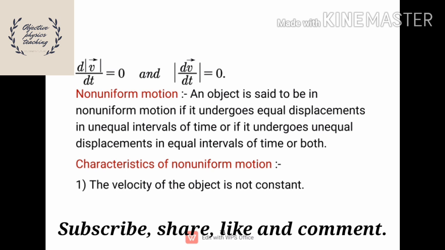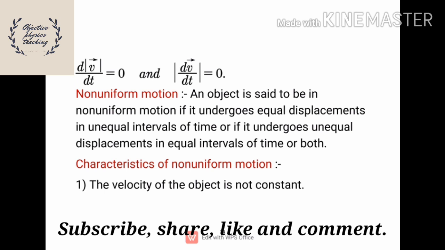An object is said to be in non-uniform motion if it undergoes equal displacements in unequal intervals of time, or if it undergoes unequal displacements in equal intervals of time, or both. That means mainly in that path velocity is changed. Based on that definition, we can give some characteristics for non-uniform motion.